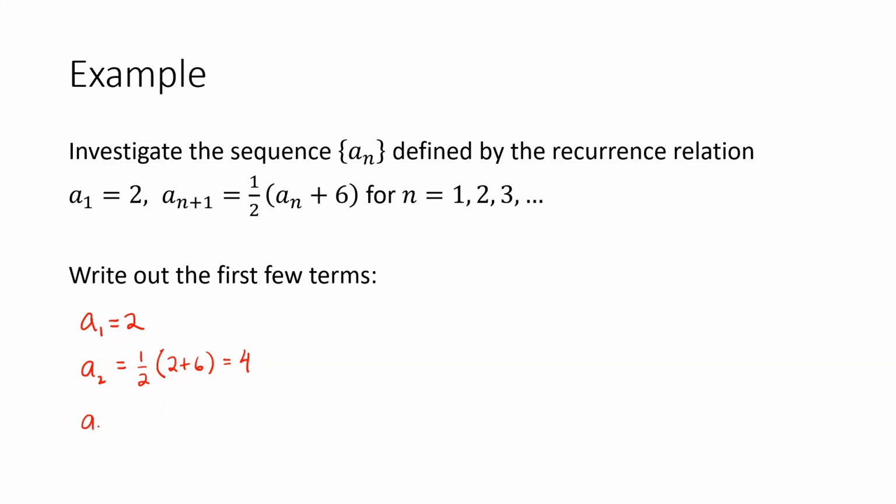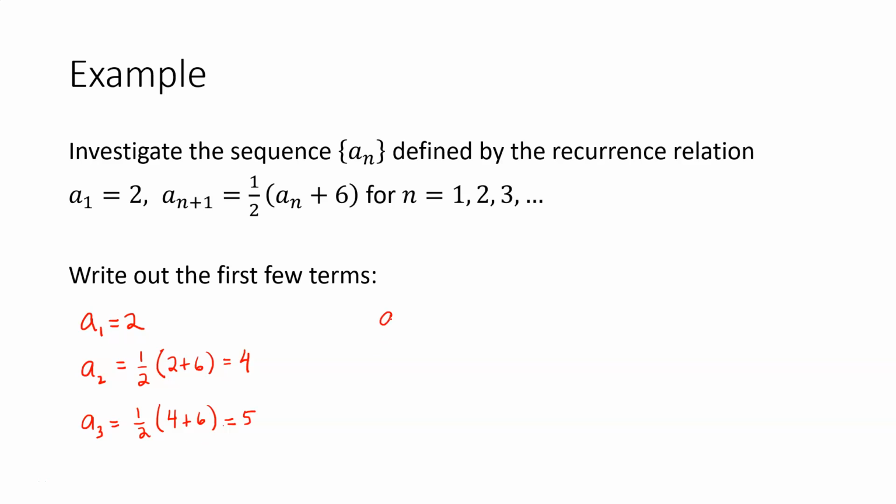What about a3? According to the formula, a3 will be 1/2 times a2 plus 6. So I'll take my value that I got for a2 and put it in here. And so that'll be 1/2 times 10, which is 5.